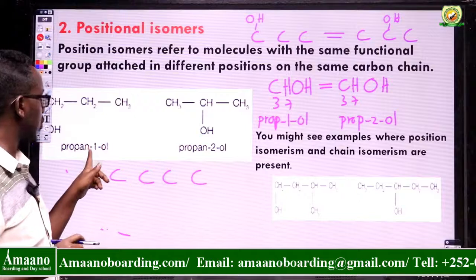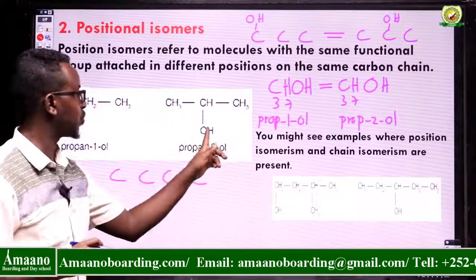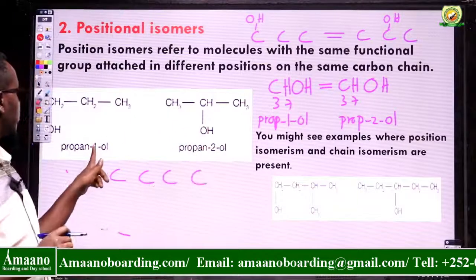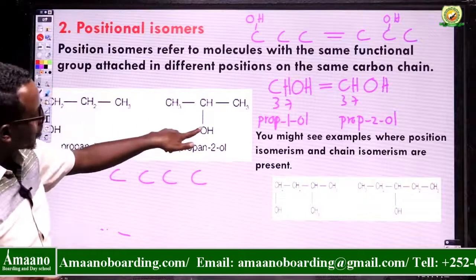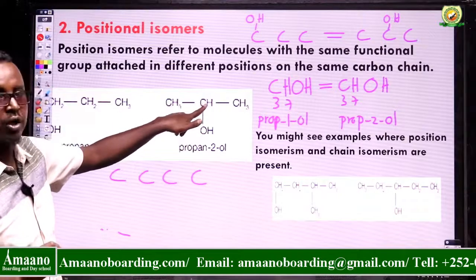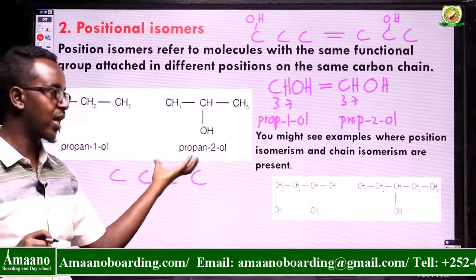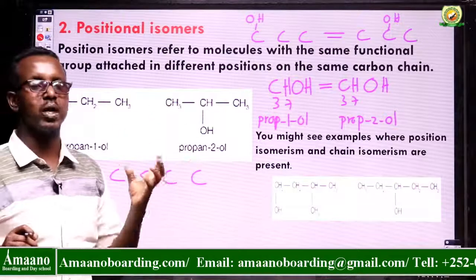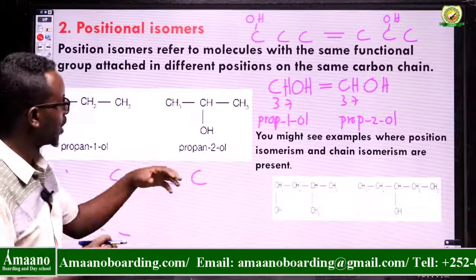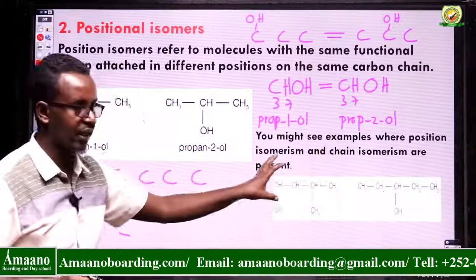So here you have propan-1-ol, and here you have propan-2-ol, which means the OH group is attached to carbon number 1 in one, and to carbon number 2 in the other. So we can simply say positional isomers or functional group isomers. They are the same, so don't be confused. Okay, here we have another example.